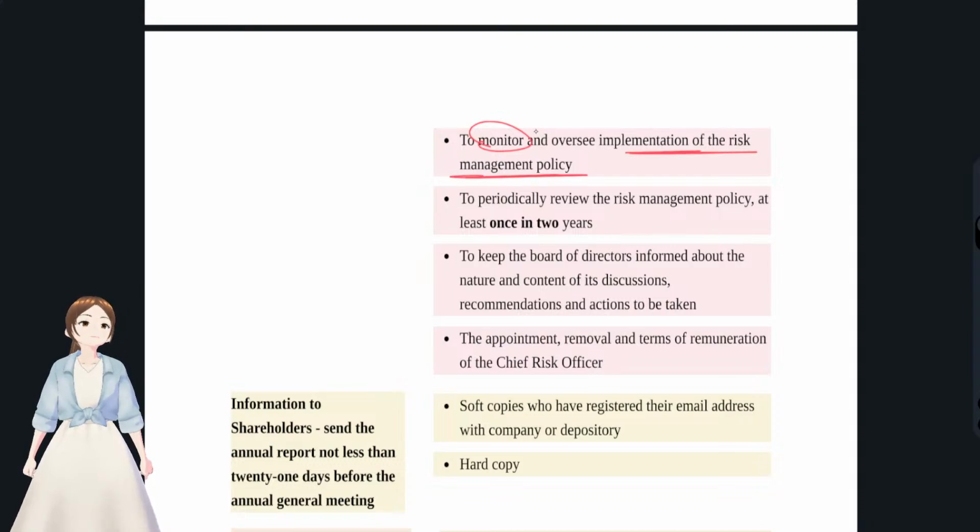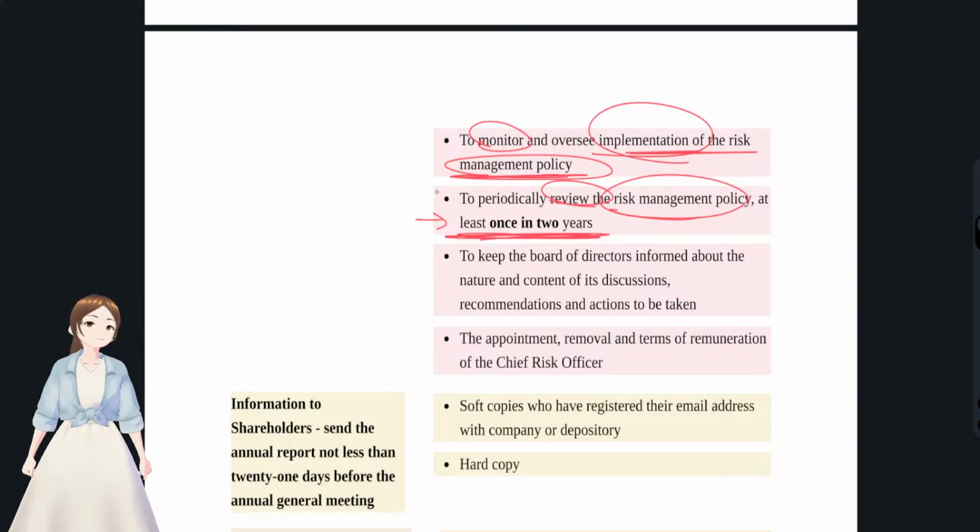They prepare the risk management policy, and they also have to follow up on how it is being implemented, and this risk management policy has to be reviewed at least once in 2 years. You see, the meetings are 2 times per year with a 180 days gap.